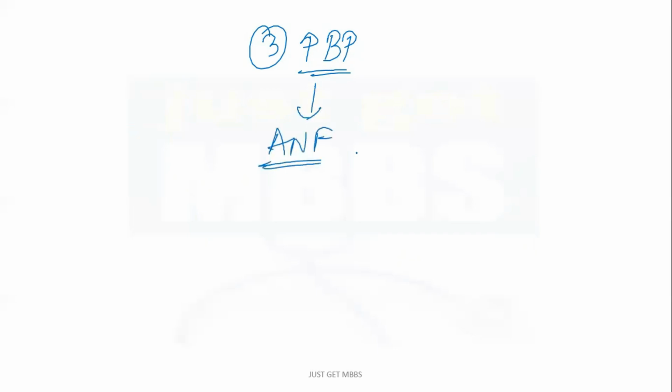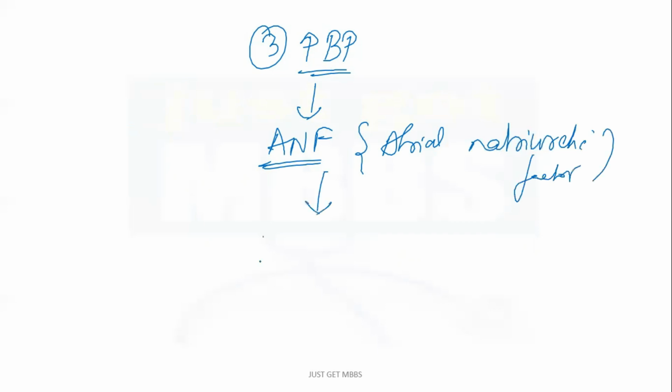Now, what will happen if the stimulus is increase in BP? That means there is excess blood volume, excessive blood flow, excessive BP, excessive GFR. When such is the stimulus, from our atrium we have a hormone called atrial natriuretic factor. This atrial natriuretic factor causes vasodilation of the blood vessels, which means it increases the lumen area.